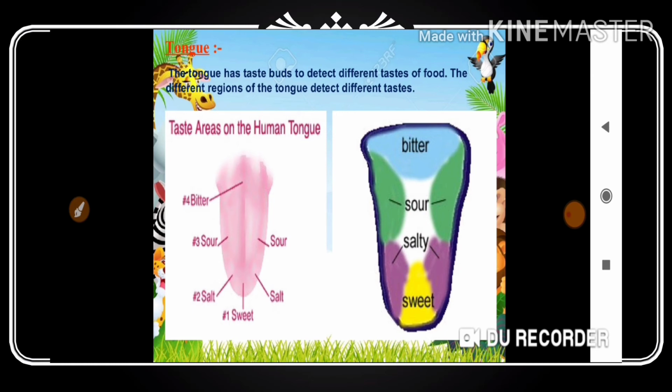So this experiment is very easy, you can do it in your house also. Got my point? So I will now tell the observation and conclusion. What is the conclusion and observation? What we will observe is that each part of the tongue does not detect all types of taste. Got my point? Each part of the tongue does not detect all types of taste.